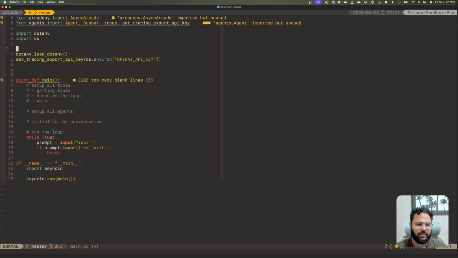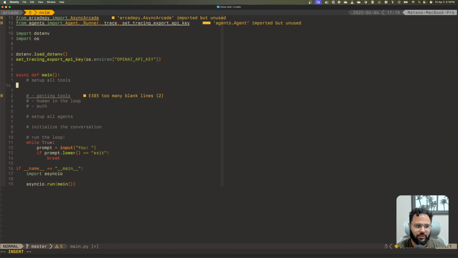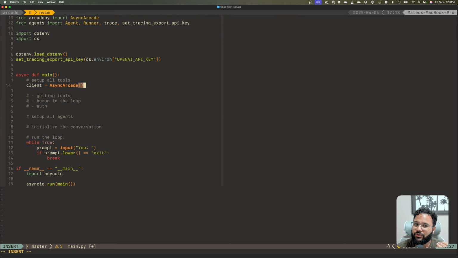So let's go ahead and start filling in that outline that we said before. So set up all tools, right? So we need a client, an Arcade client. So that's going to be client equals AsyncArcade, and we actually don't need to pass the API key here. It will immediately load this from the environment variables. So when we call load_dotenv, it's the same as exporting that into Bash or something, right?